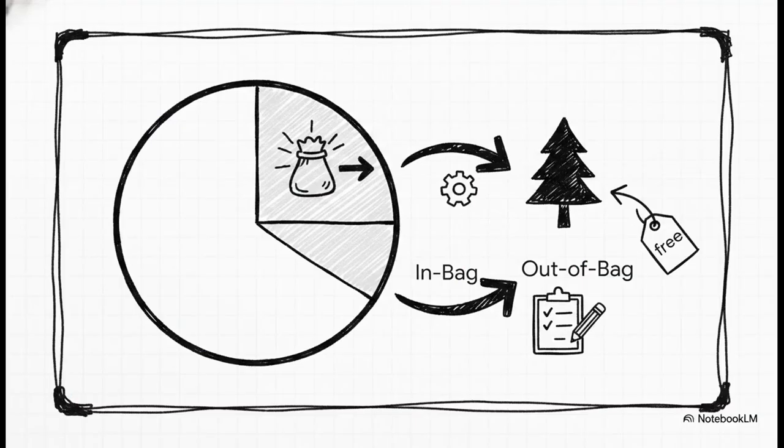So what we can do is use these out-of-bag samples to get a really good, unbiased estimate of our model's performance on new, real-world data. It's called the out-of-bag error, and the best part is it's basically calculated for free while the model is training. This saves you so much time and effort compared to other methods like cross-validation. It is an incredibly powerful and efficient feature.